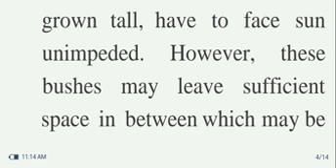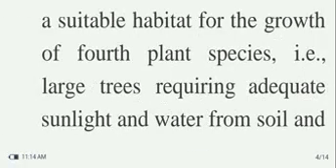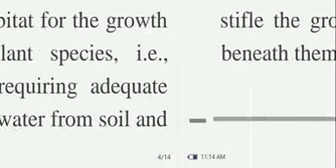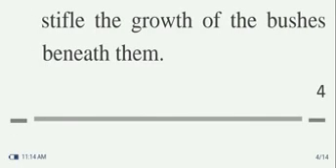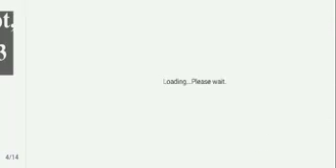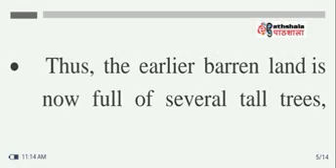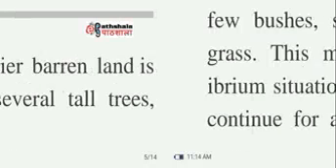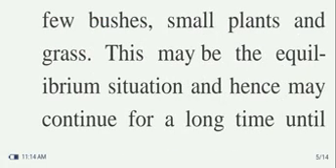These bushes, once grown tall, have to face the sun unimpeded. However, these bushes may leave sufficient space in between, which may be a suitable habitat for the growth of a fourth plant species. Large trees require adequate sunlight and water from the soil and stifle the growth of the bushes beneath them. The earlier barren land is now full of several tall trees, few bushes, small plants, and grass. This may be the equilibrium situation and hence may continue for a long time